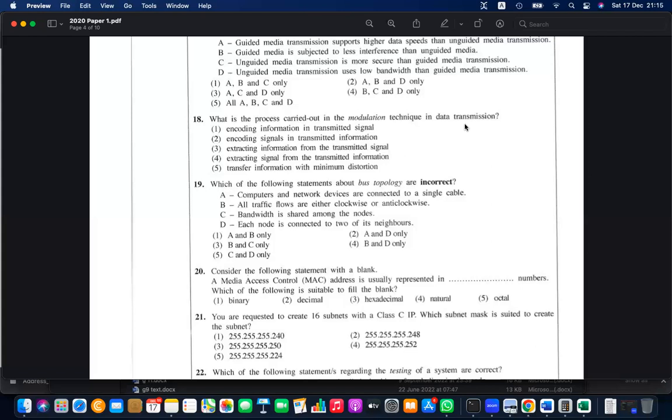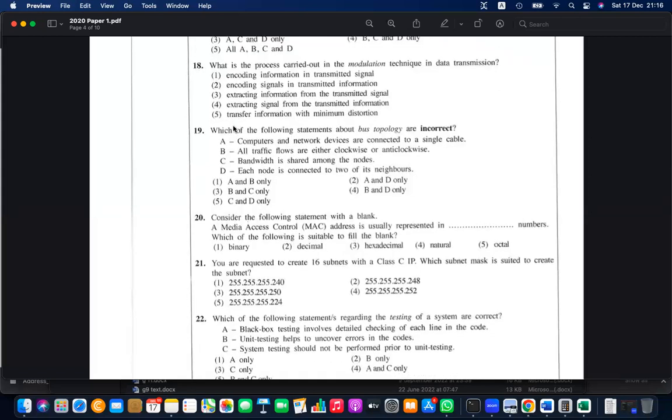Encoding information in the transmitted signal. Encoding data or information in the signal. Extracting is the wrong word; encoding is the correct word. So information in the transmitted signal, okay, one is correct.